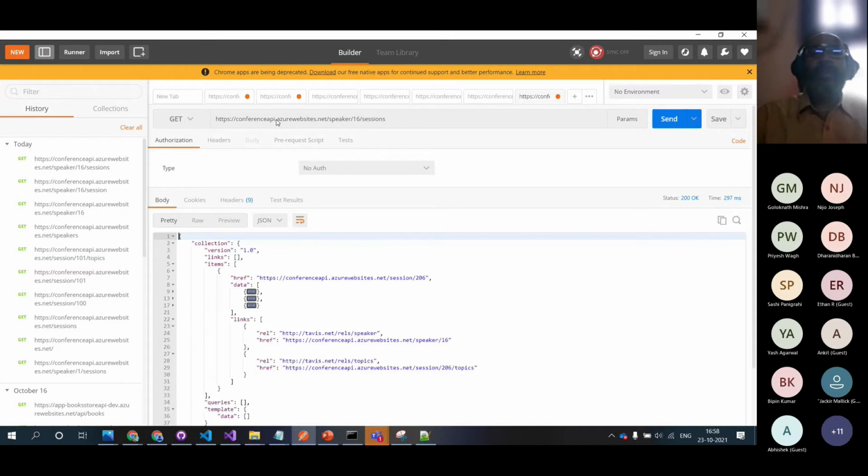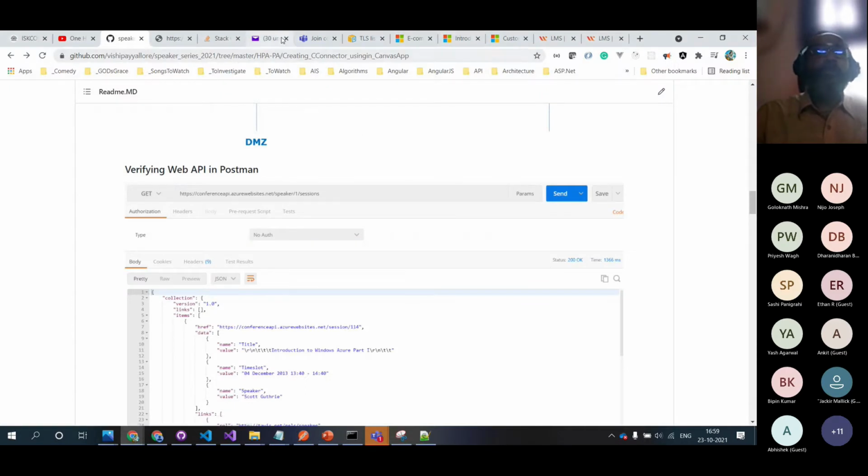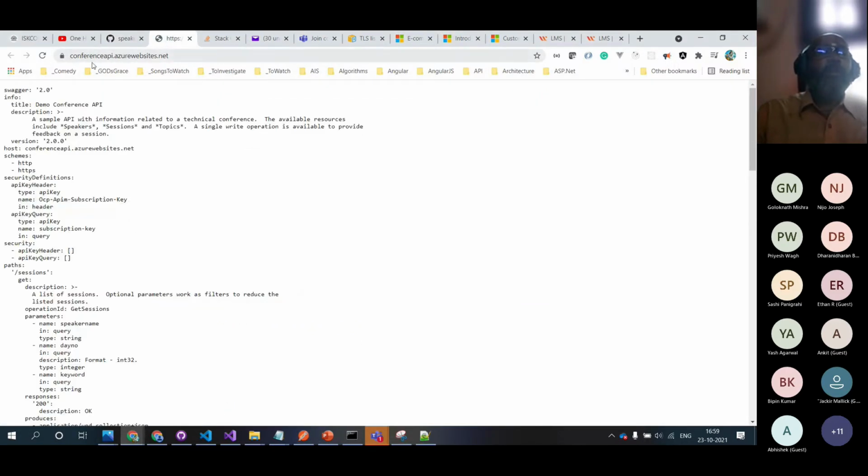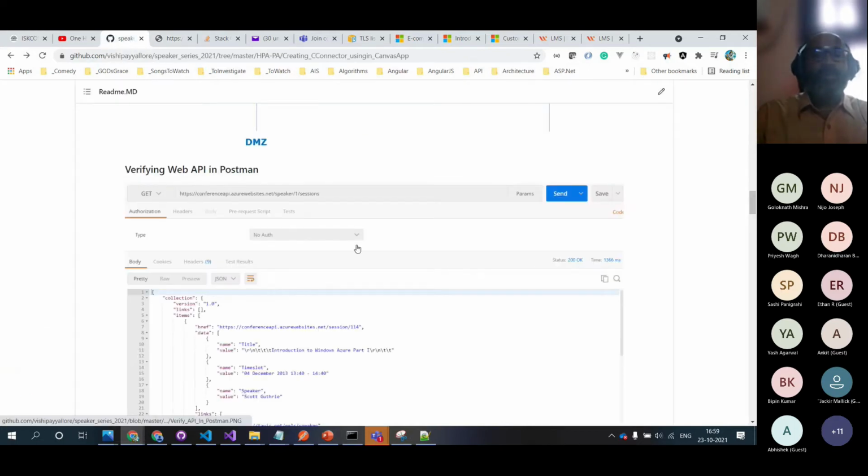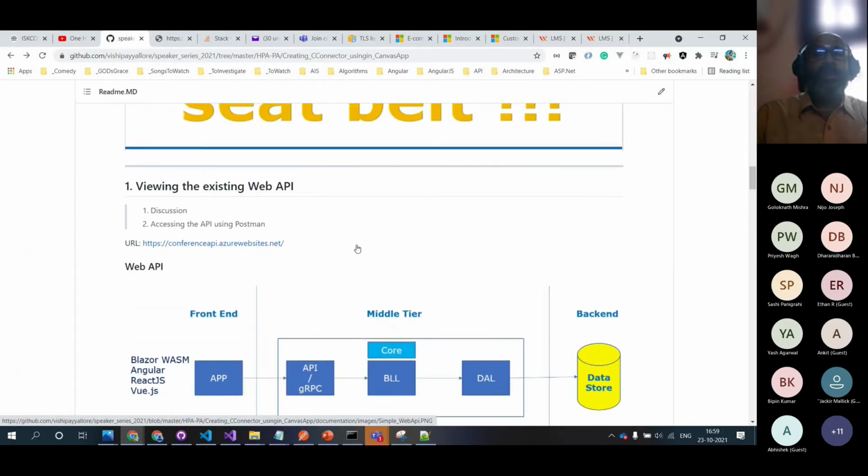So to a decent extent, we understood what a web API is and how we can verify it. At this point, when we go to that particular API that has been exposed already in the Azure websites, it gives the OpenAPI Swagger definition, so we can use that one. Okay, that's our first step towards creating the custom connector.